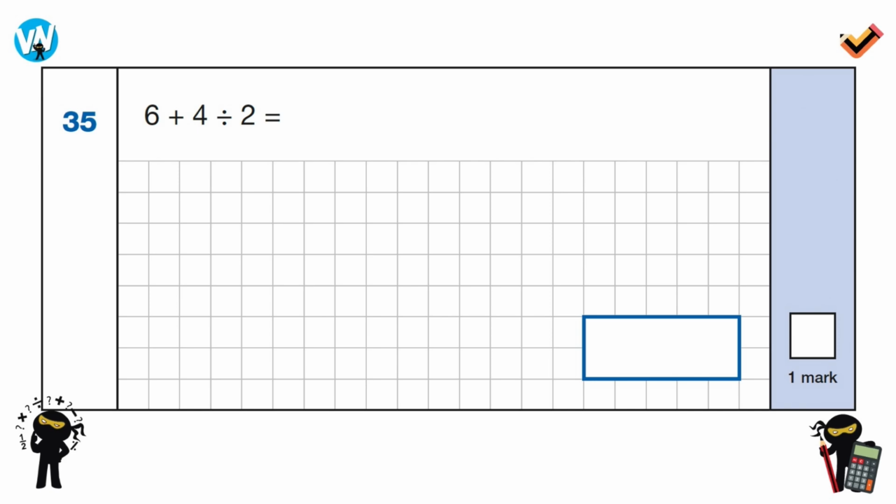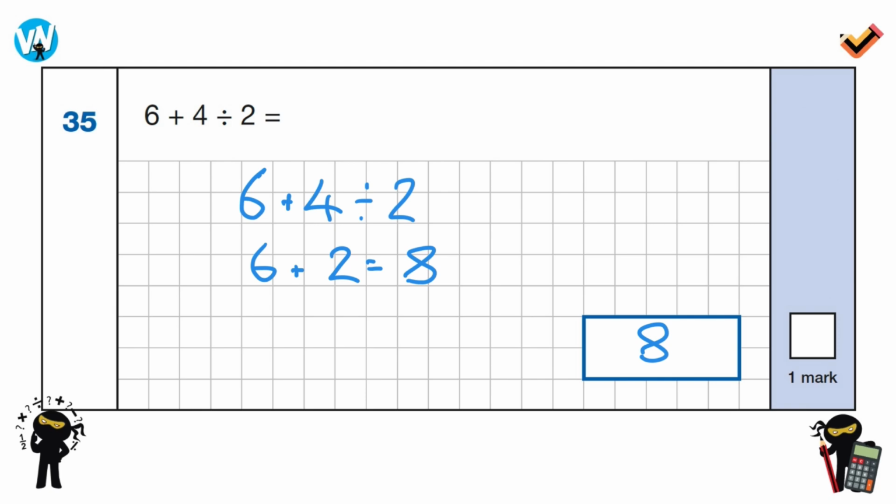Again, this question is question 35, if you can see here, which is really late on in the test, and it should be an easy mark. Again, we can see that we've got 2 operations, addition and division. We should know that we're doing division first. So really, again, I would write the question out first. 6 add 4 divided by 2. So we know that we're going to do this part first, which is 4 divided by 2. Rewrite the problem. 6 add 2. Because 4 divided by 2 is 2, and that leaves us with 6 add 2, which is 8. So we need to make sure that we write that in there.